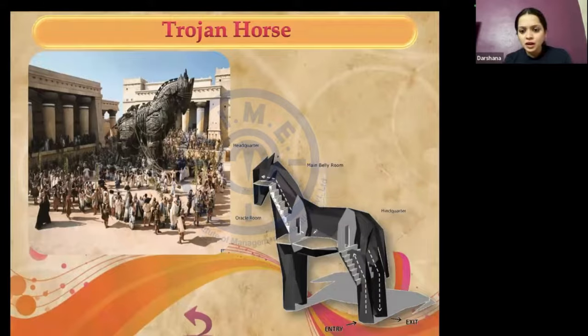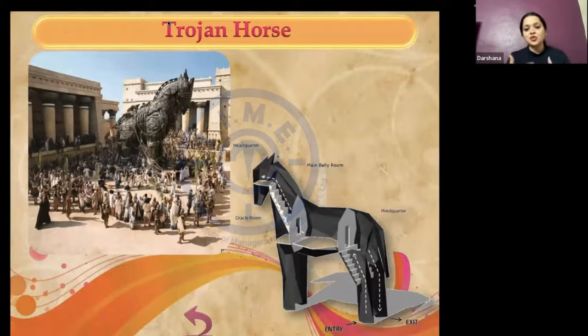Do you see there's actually a horse that has got so many compartments inside it. So it was given as a gift to Troy. From the Spartans, it was given as a gift to Troy, and there were actually soldiers in it. There were a lot of secret compartments, actually, Madhura, not just one. So this horse was gifted to them, and in the night they decided that they will try and look at it tomorrow. Absolutely, sneak attack, Kajal, correct. So what happened is, on that night itself, all the soldiers came out and they besieged the fort of Troy, and that is how actually this Trojan War concluded.